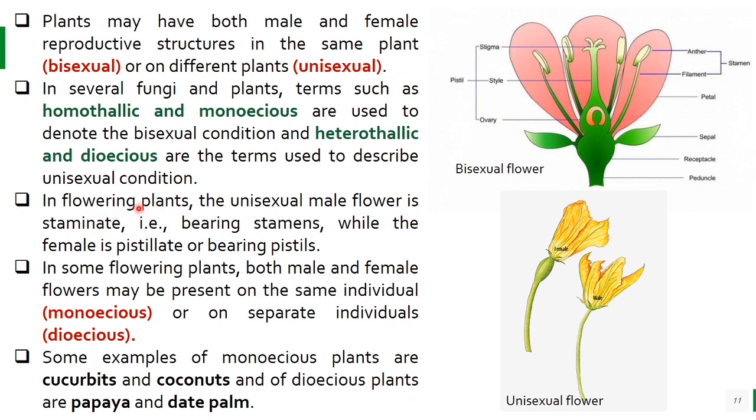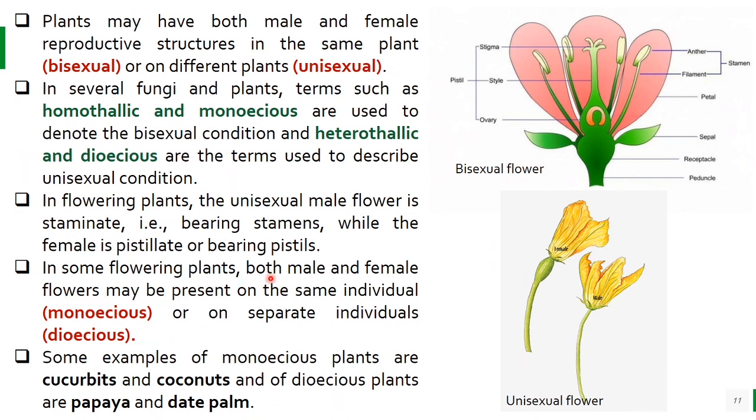In flowering plants, the unisexual male flower is staminate, meaning if it is a male flower, it is called staminate, named on the basis of stamens, as it bears stamens. While the female flower is pistillate, bearing pistils. If it is only a female flower, it is called a pistillate flower, on the basis of the pistil. Like this one, it is a pistillate flower, meaning it contains only female organs, while this one is a staminate flower, meaning it contains only stamens.